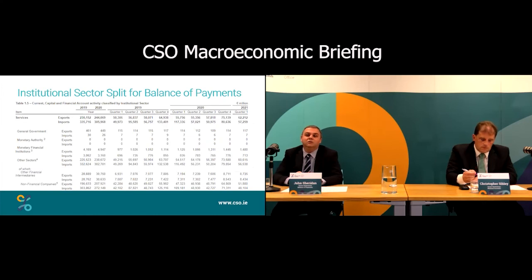Our second new addition to the release is that Table 1.5 now shows the current capital and financial accounts split by institutional sector. So we can see the data split into general government, monetary authorities, monetary financial institutions, and other sectors, which are split into other financial intermediaries and non-financial companies. We hope that this will give better information on where activity is taking place, and it matches the split on our international investment position tables, allowing analysis across the two.